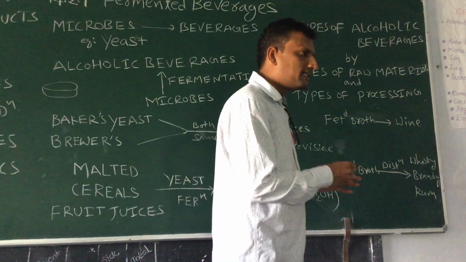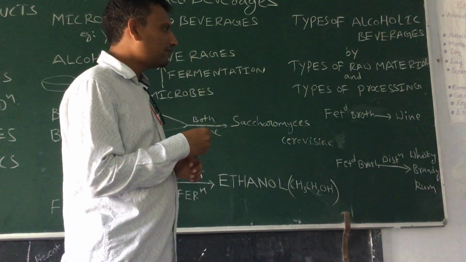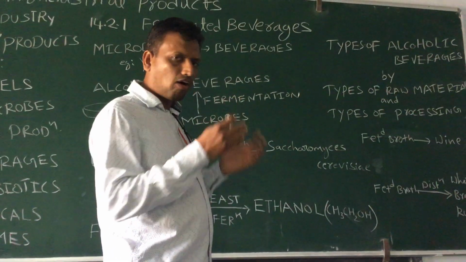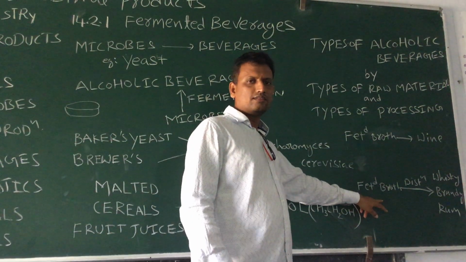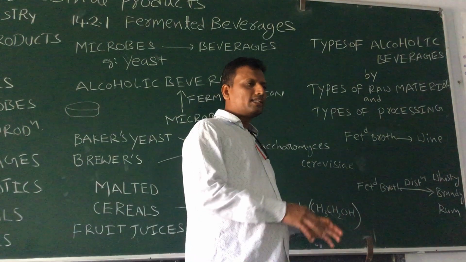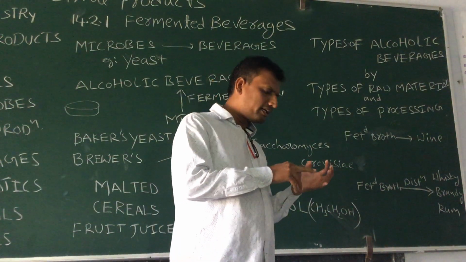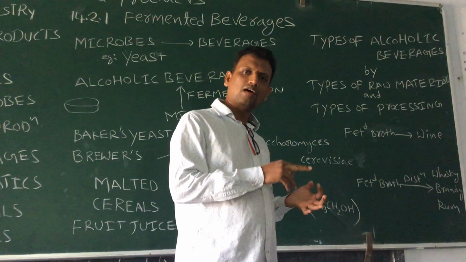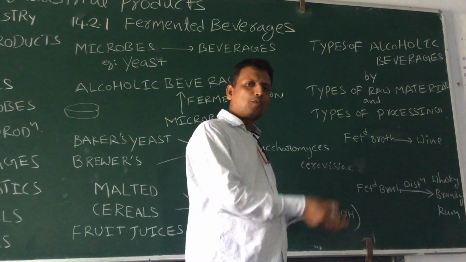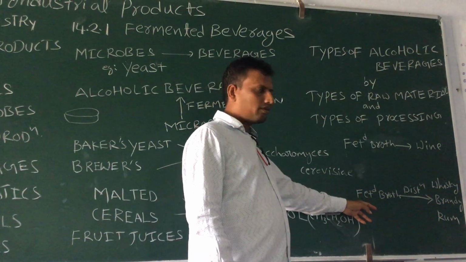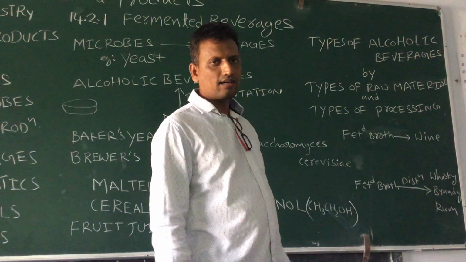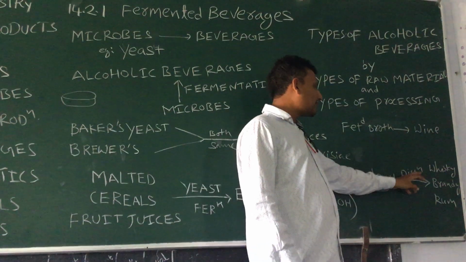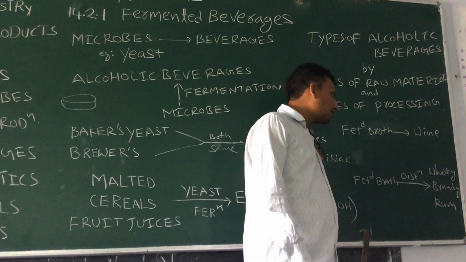Distillation is a process used to separate alcohol from the broth. Broth is a complete mixture; along with the alcohol, it contains food products also, for example juice components. So we have to separate the alcohol. If you use the distillation process, whiskey, brandy, rum come.